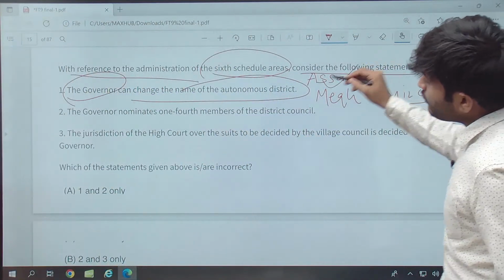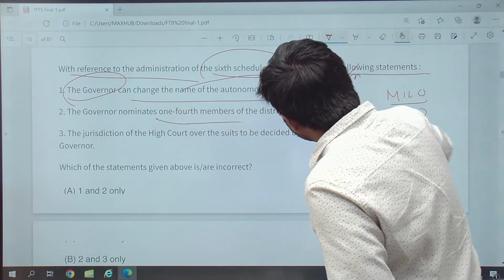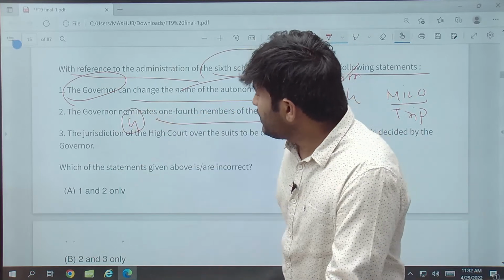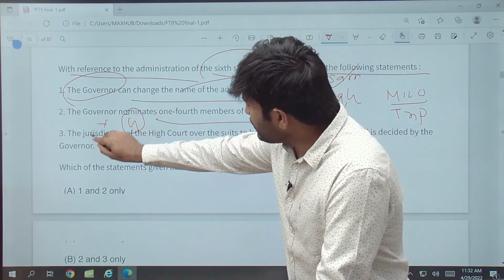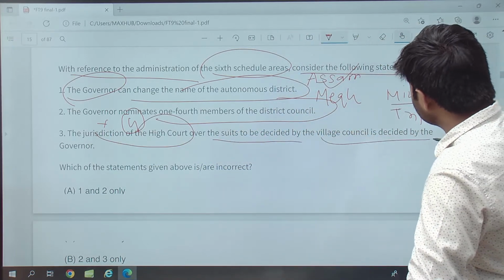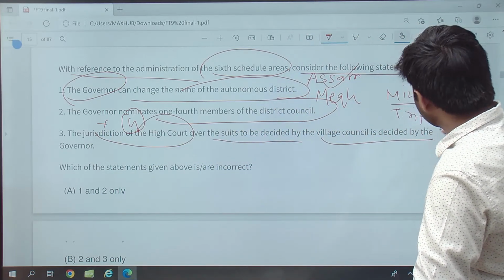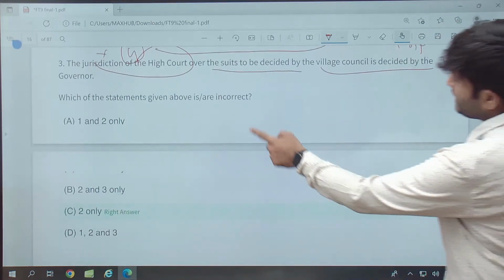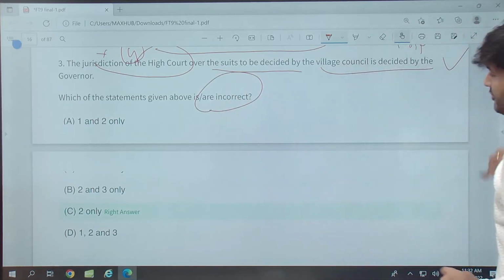The governor nominates 1/4 member of the district council. It is not 1/4, it is 4 members. So this statement is incorrect. The jurisdiction of the High Court over the suits to be decided by the village council is decided by the governor. Yes, this statement is also true, and the answer is 2 only because incorrect statement पूछा है.